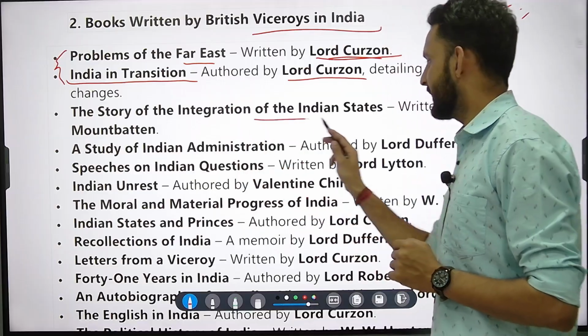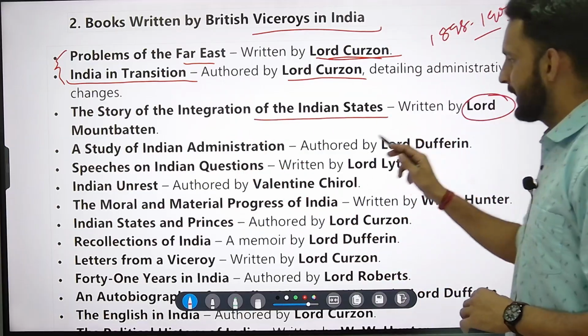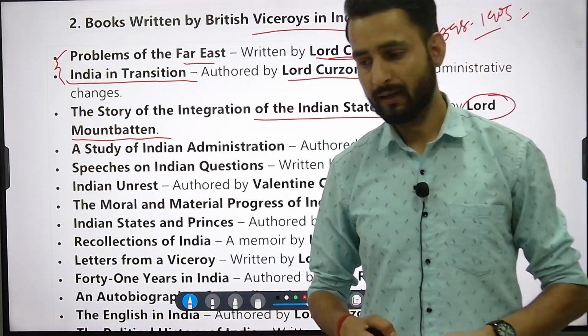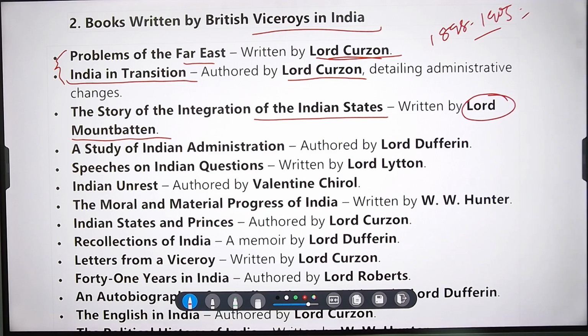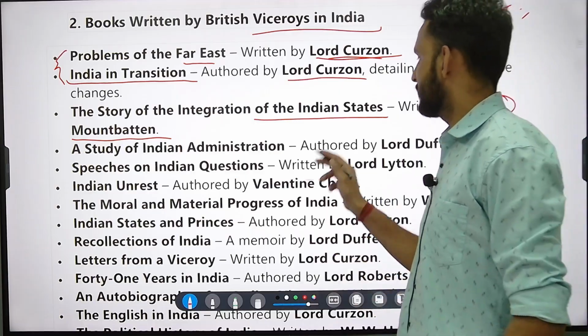The Story of the Integration of the Indian States. The last Viceroy to India, that is Lord Mountbatten. Very important. The last Viceroy to India, Lord Mountbatten. Lord Mountbatten has written The Story of the Integration of the Indian States.